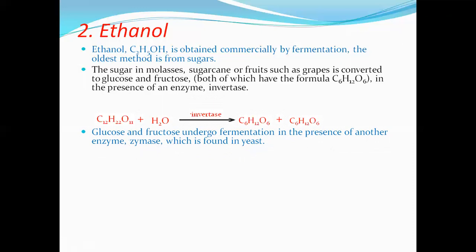Glucose or fructose, in the presence of enzyme zymase, converts into alcohol and carbon dioxide. The resulting alcohol, that is ethyl alcohol, is formed. This is the manufacture of ethanol.